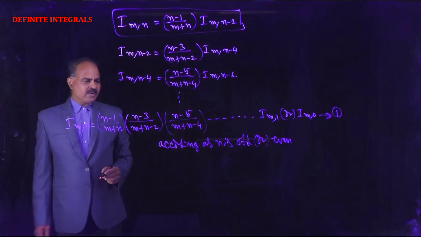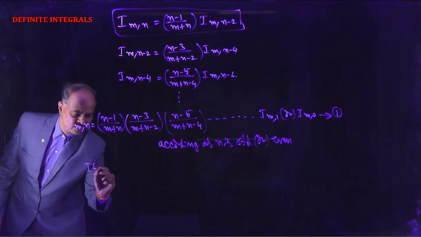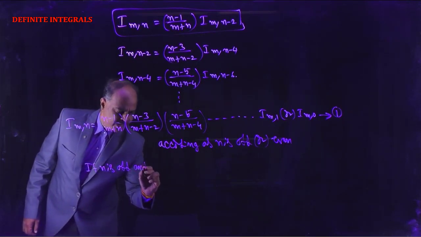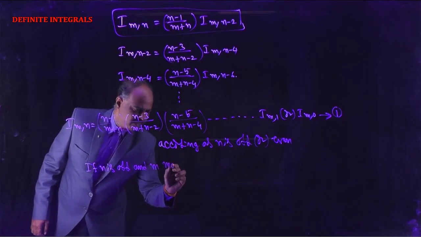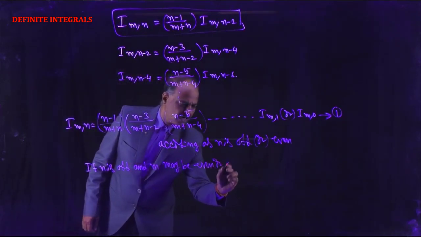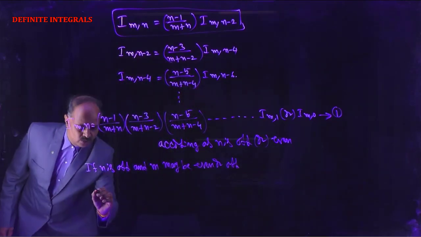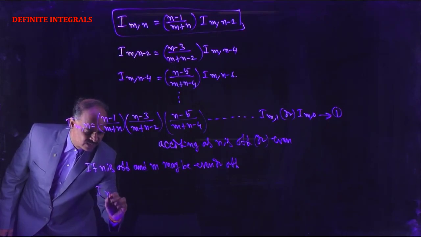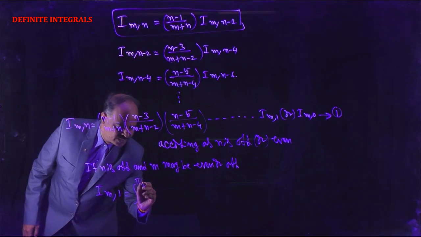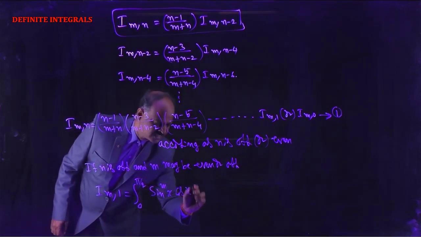Now I(m,1) is equal to, if n is odd, and m may be even or odd. So I(m,1) equals the integral from 0 to pi by 2 of sin^m x cos x dx.